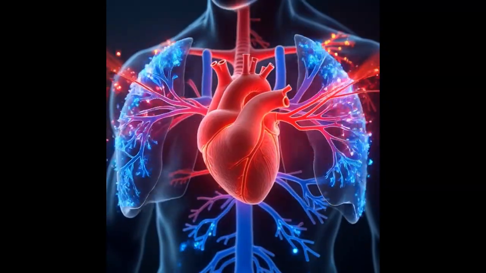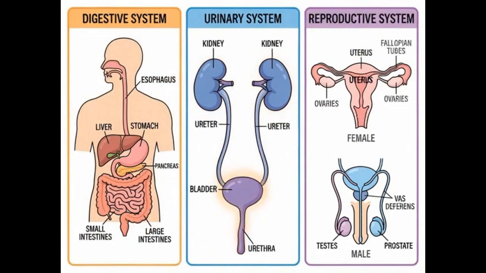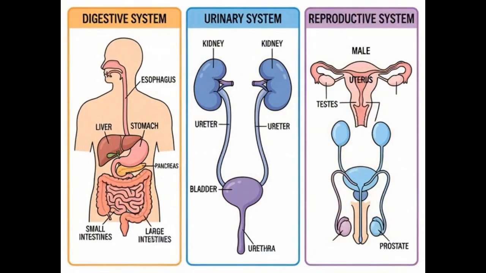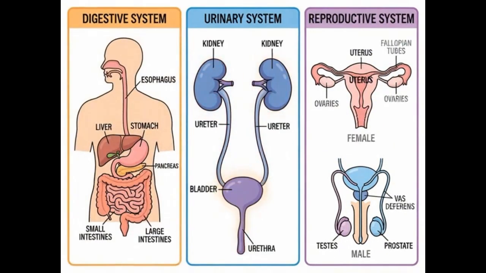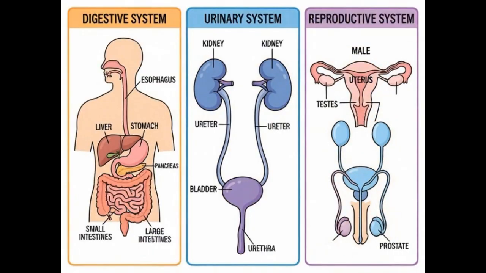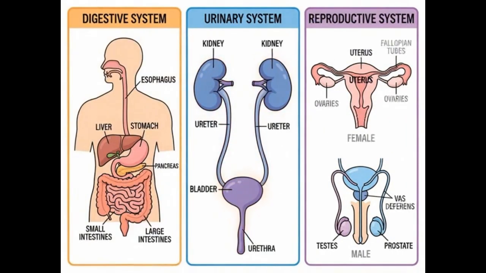Lesson 5.5. Digestive, urinary, and reproductive systems. Fuel, balance, and future. Survival requires fuel, balance, and continuation. The digestive system breaks food into nutrients and absorbs them into the bloodstream. These nutrients fuel every cell.